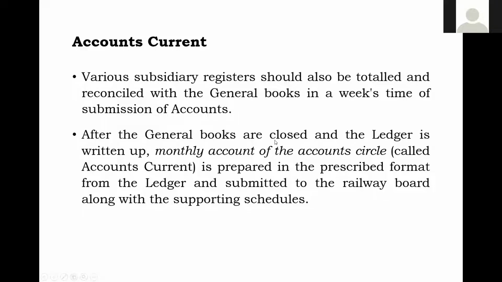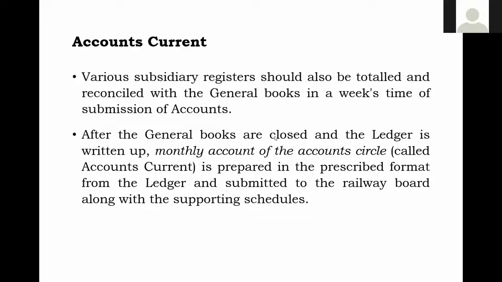Then the general books are closed, ledger is written up, monthly account current of the account circle, that is accounts current, is prepared in the prescribed format from the ledger and submitted to railway board by 8th of the following month. Only now single account current we are sending, so it will go along with the supporting schedules. ये schedules मैंने बोला कि account current ये general books के साथ वो होते हैं, और schedule के बारे में क्या होते हैं, schedules कहाँ से prepare करते हैं. Account current prepare करते हैं general books ledger से, so supporting schedules will be prepared from subsidiary books.